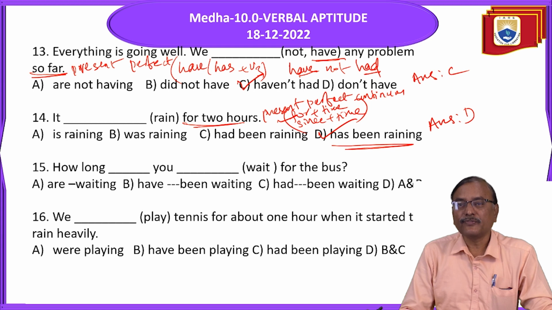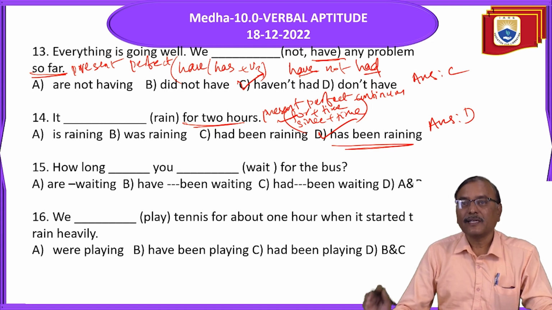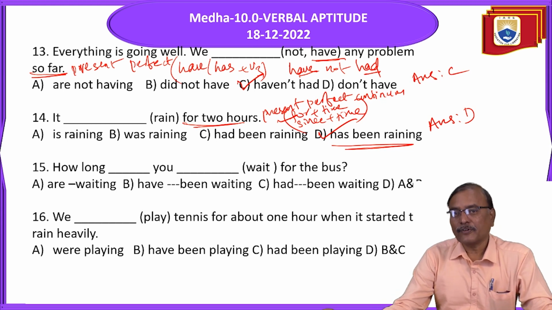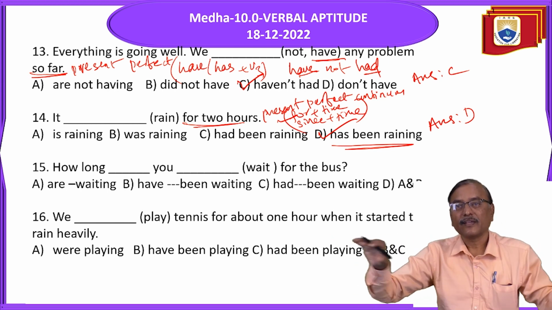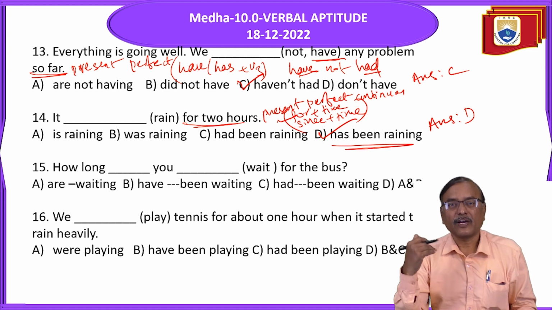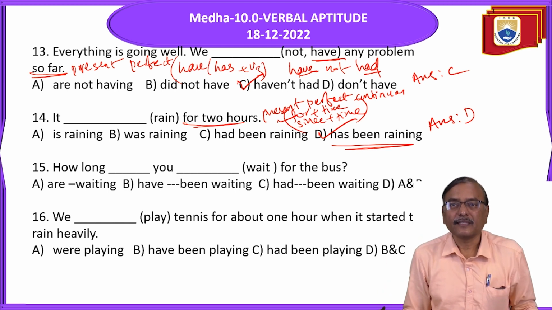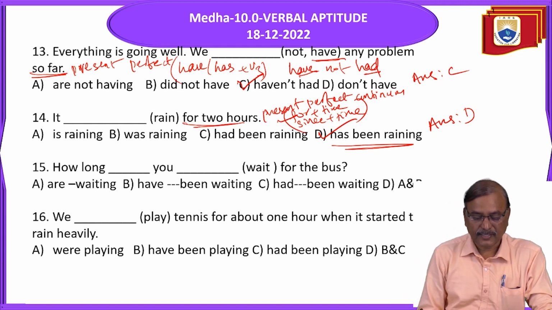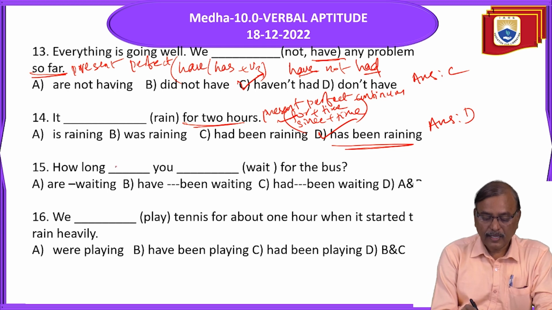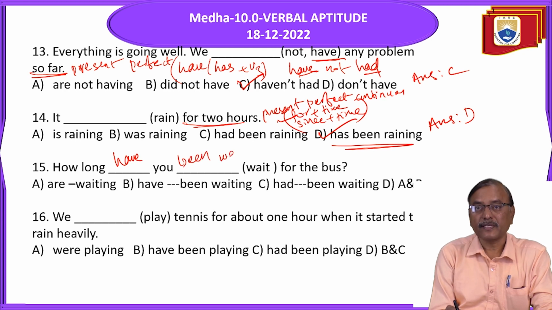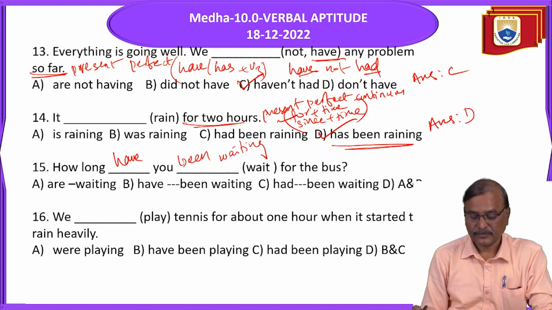"How long ___ you wait for the bus?" It is not a future action. And of course maybe a completed action also, but how long, the duration, is there. For how many hours? That means for plus time only. For how many hours or for how many minutes? Is it clear? So it is also present perfect continuous. How long have you been waiting for the bus? This one.